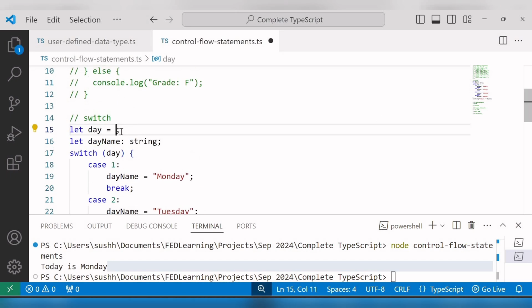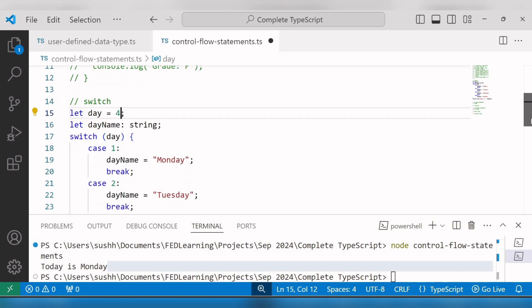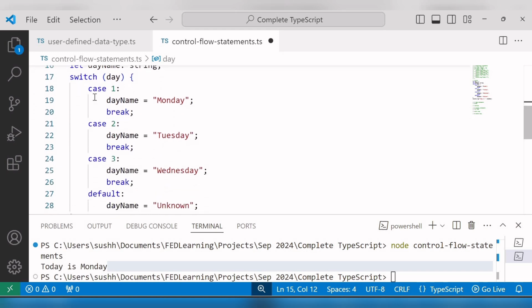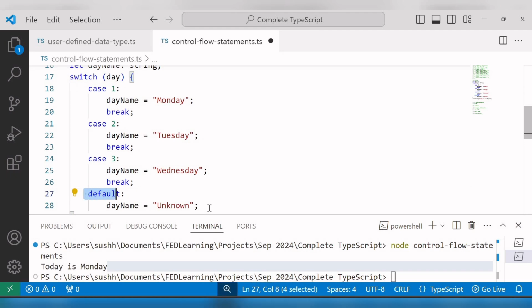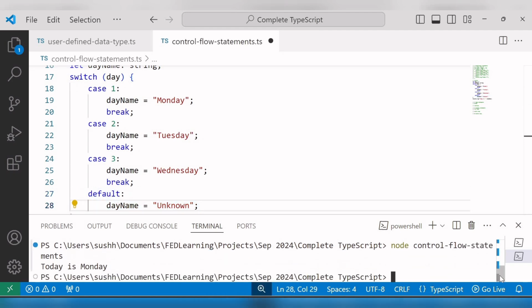And if I assign 4 to the day variable, in that case, you can see we don't have a case for the value 4. Then it will go inside default and you can see the output Today is unknown. Okay, I need to save the changes. And now I'll rerun this file and you can see the output Today is unknown.